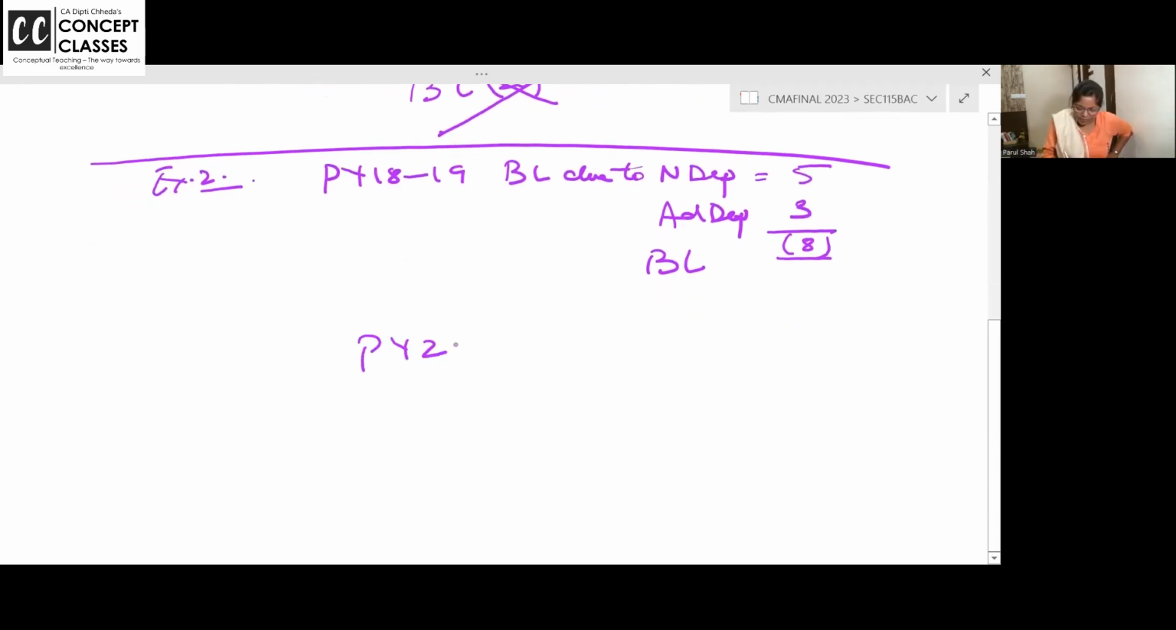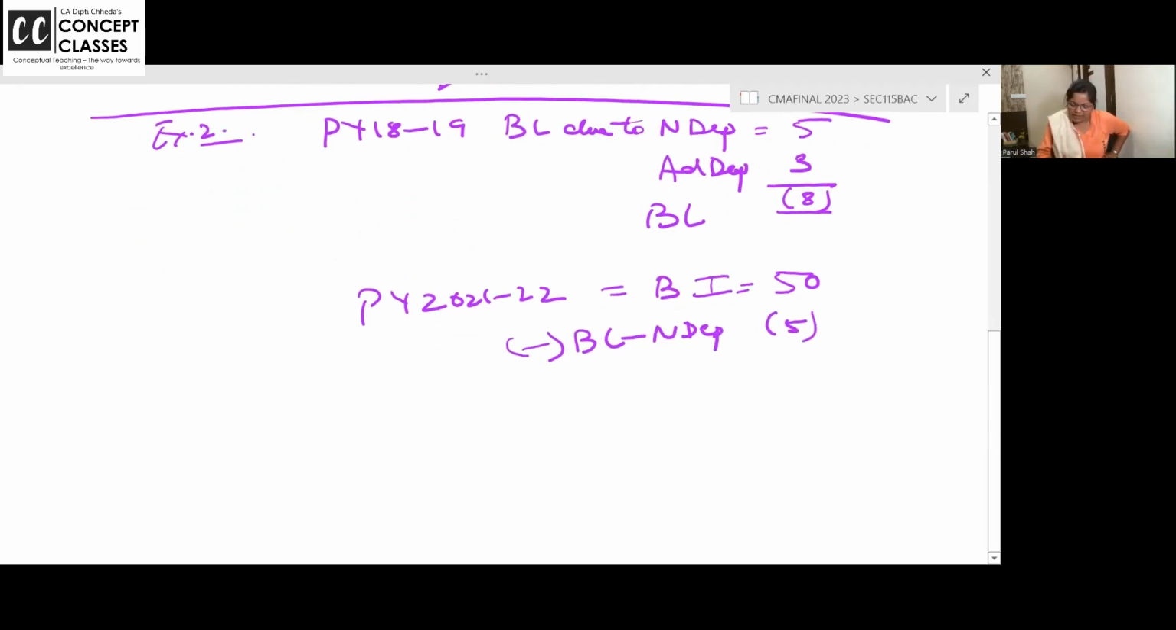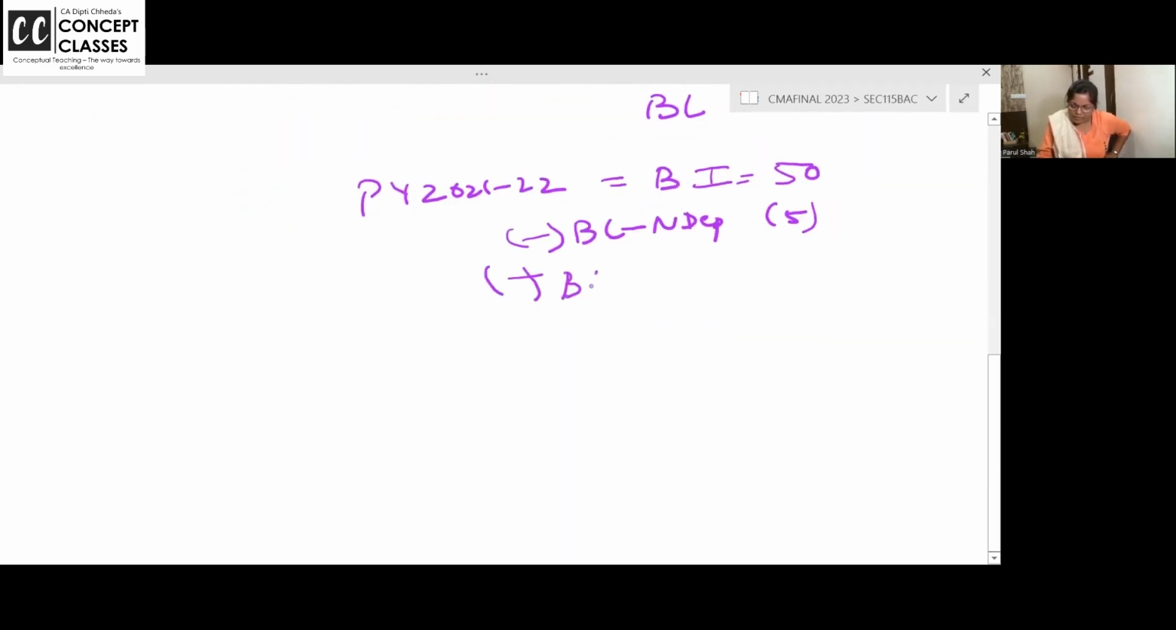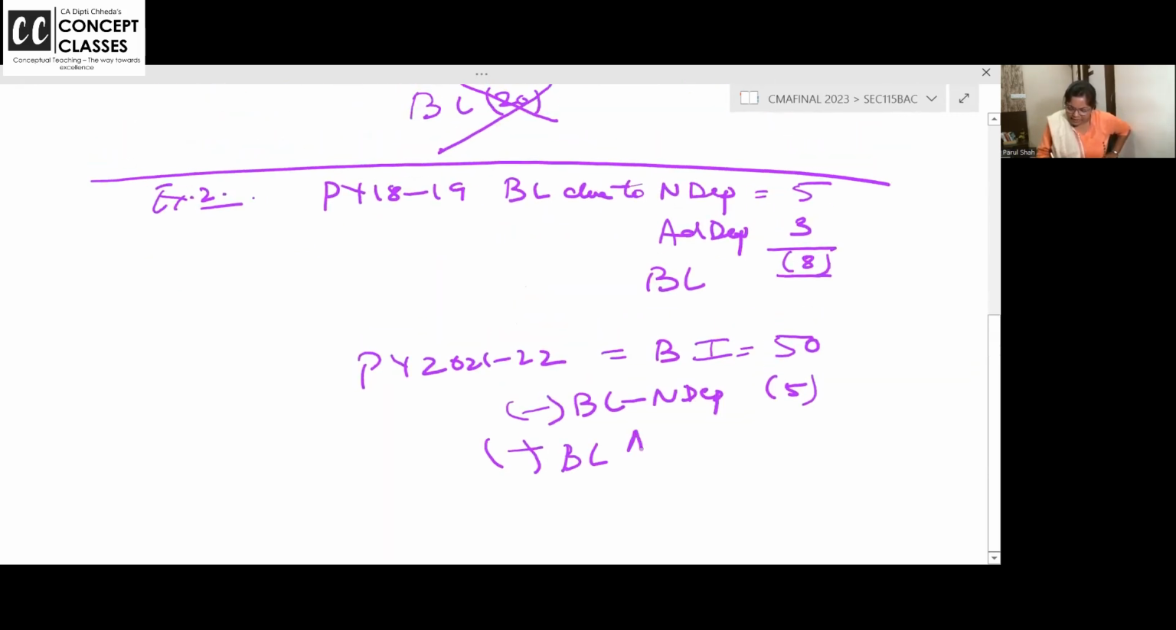Now coming to our previous year, say 21-22, my business income is 50 rupees. Can I set off business loss related to normal depreciation? Answer is yes. Can I set off business loss related to additional depreciation? Answer is no. This additional depreciation you have been allowed, you have to add it back in the block of the asset.